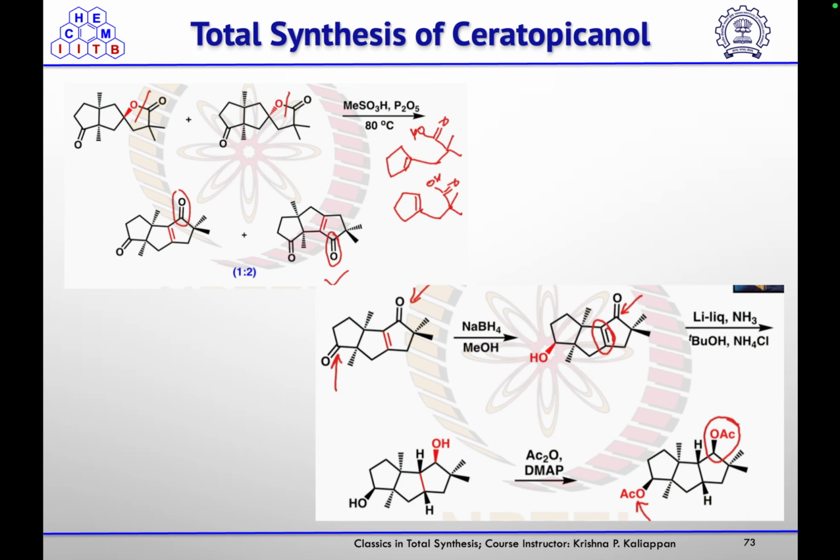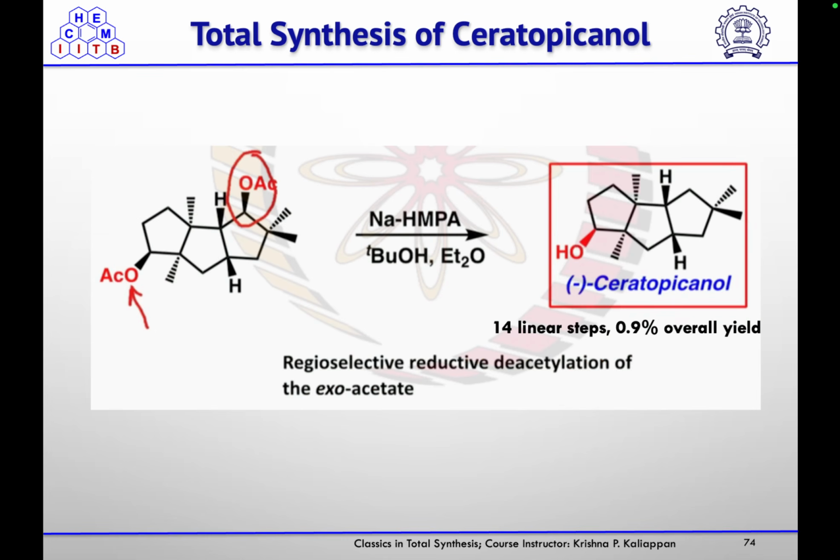Then using sulfonic acid and P2O5 they did dehydration, ring opening, and then again cyclization to get the alpha beta unsaturated ketone. Then one is the alpha beta unsaturated ketone and another is an isolated ketone. The isolated ketone they reduced using NaBH4 in methanol, and the double bond they reduced using lithium in liquid ammonia to get the alcohol, which they acylated using acetic anhydride.